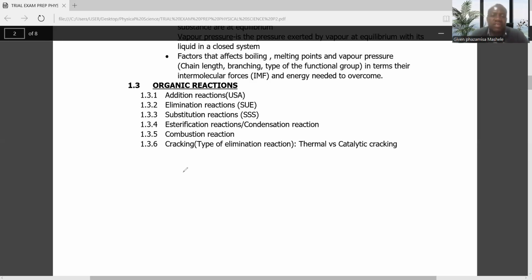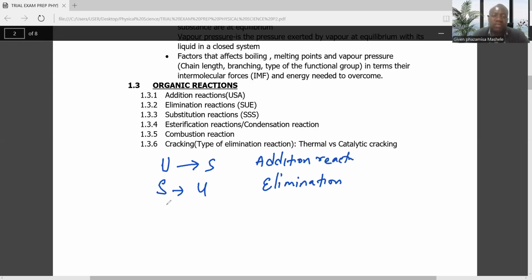As I was saying, when you move from unsaturated to saturated, this will become an addition reaction. But when you move from saturated to unsaturated, then this will be elimination. And then again, when you move from saturated to saturated, you're going to have a substitution reaction.